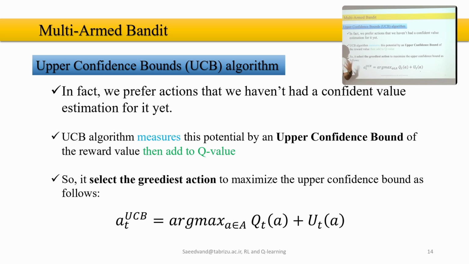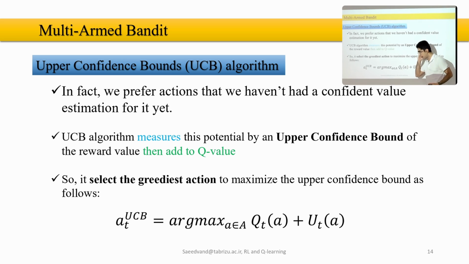Each time, after we calculate the upper bound, we add it to Q_t(a), and based on this, we get the action with the maximum value. So Q of a, the value of the action that we have for each machine, is added to the confidence term.